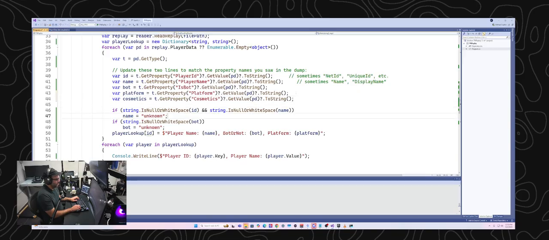Okay, so we've got cosmetics. So let's get cosmetics into our data and just see what it is.